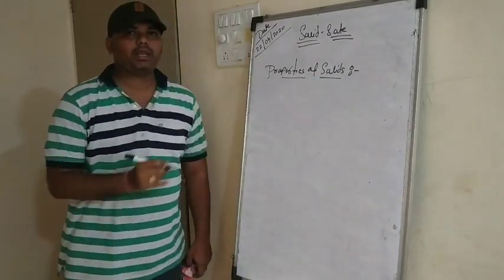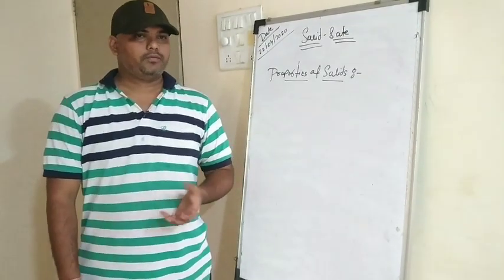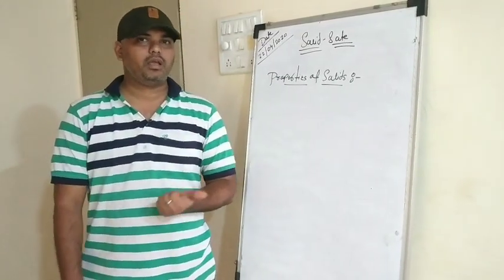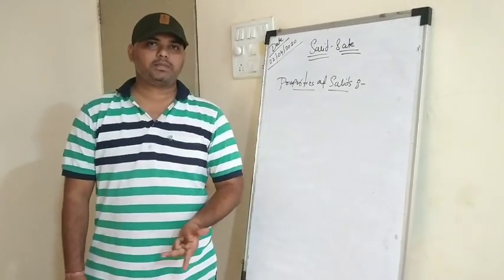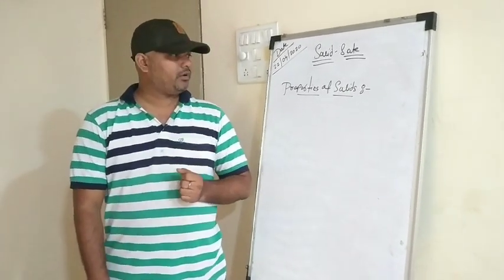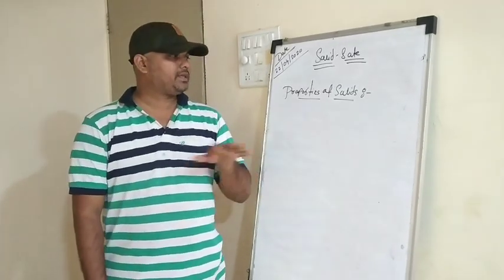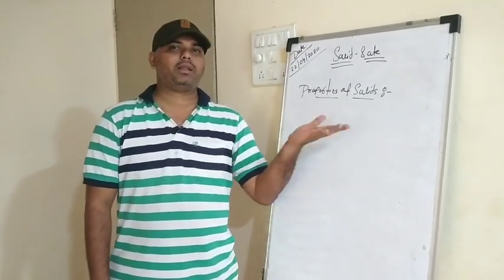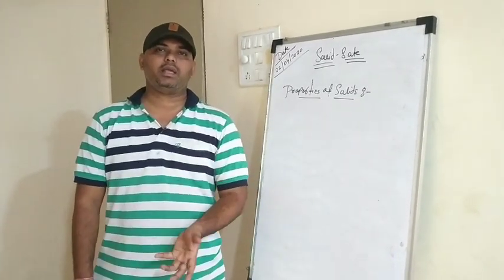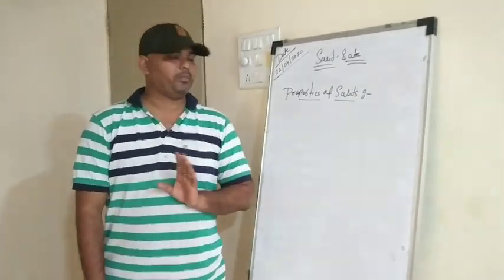Before beginning, let me tell you one thing. This particular solid state comes under physical chemistry. You know there are different branches of chemistry, that is physical chemistry, organic chemistry, inorganic chemistry, analytical chemistry and biochemistry. I told you in the 11th standard that different branches of chemistry have different roles in our life. For example, physical chemistry deals with matter and energy, organic chemistry deals with chemical reactions, inorganic chemistry deals with metals, elements, and their physical and chemical properties, right?